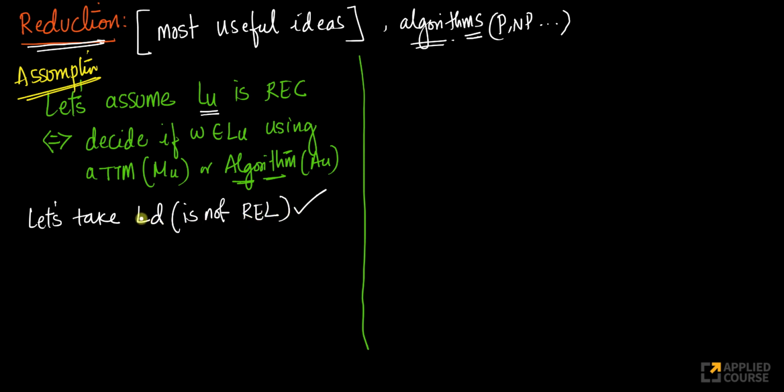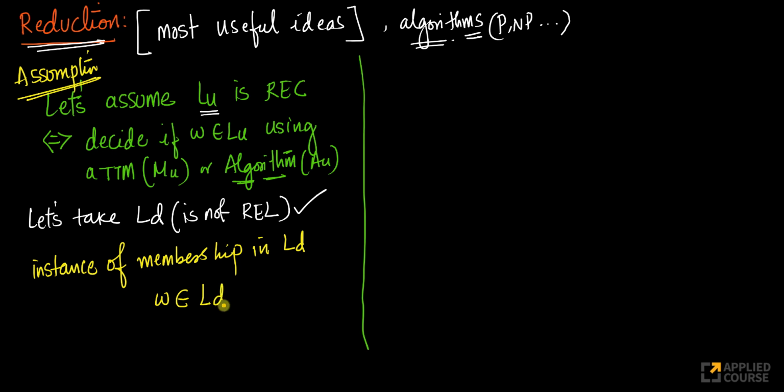So let's take LD, and let's take an instance of the problem, an instance of a membership problem. So let's take an instance of membership in LD. This might sound very complex, but what it means is, let's say I have a word W and I want to determine if W belongs to LD or not. This is a membership question: is W a member of the language LD?